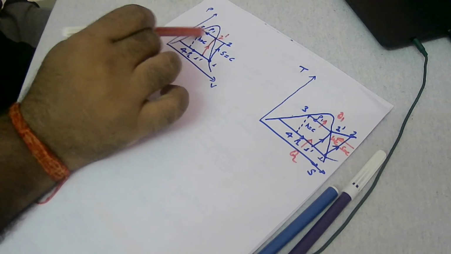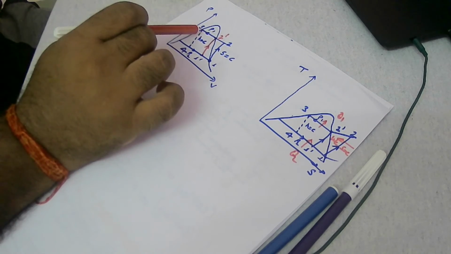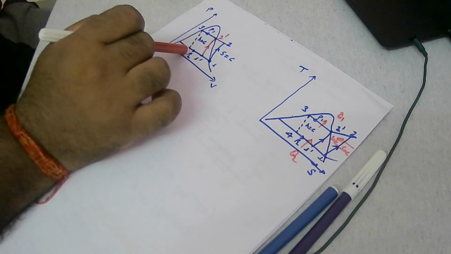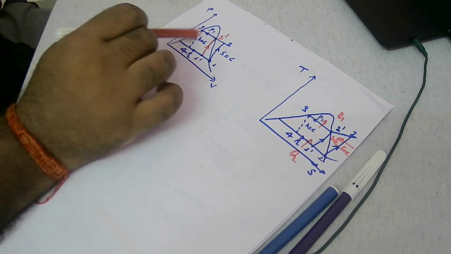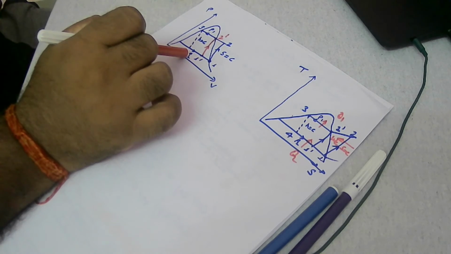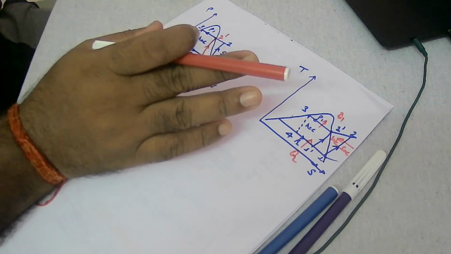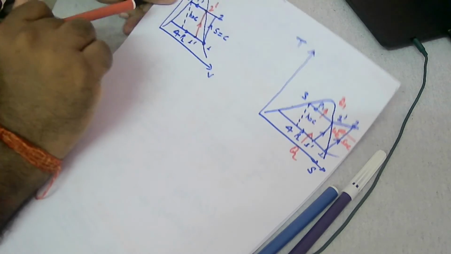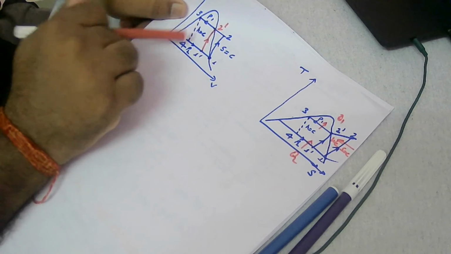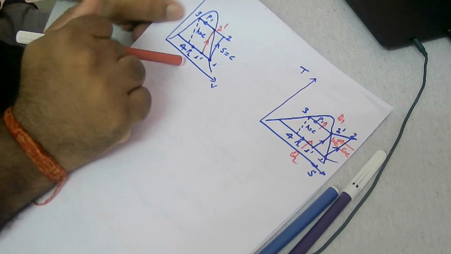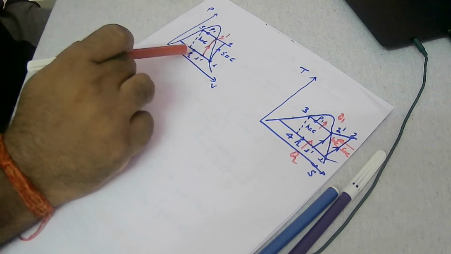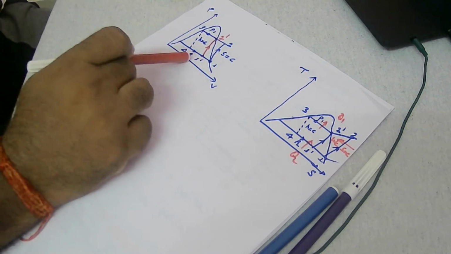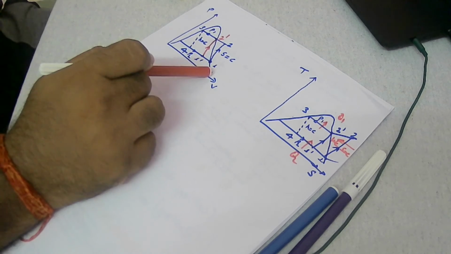Then the expansion process. If you look at the expansion process, it is an adiabatic throttling process 3 to 4, for which enthalpy remains constant. So 3 and 4 are equilibrium points, but as this is an adiabatic process, we cannot represent it over the thermodynamic coordinates, so 3 and 4 will be connected by a dotted line. So this is the throttling process. And finally the evaporation process 4 to 1, a constant pressure reversible process, which completes the cycle.